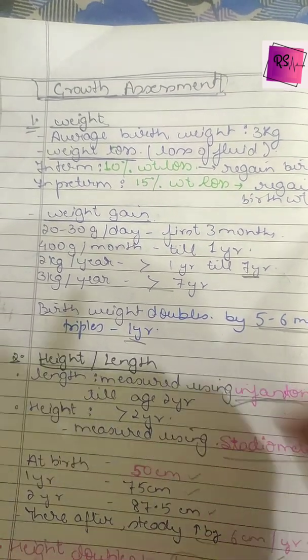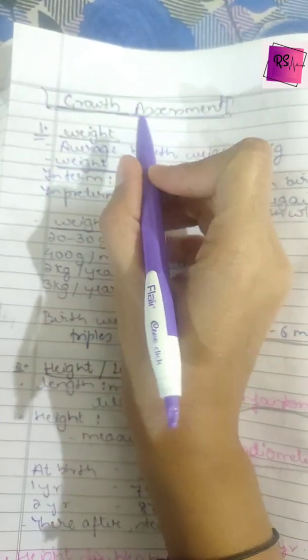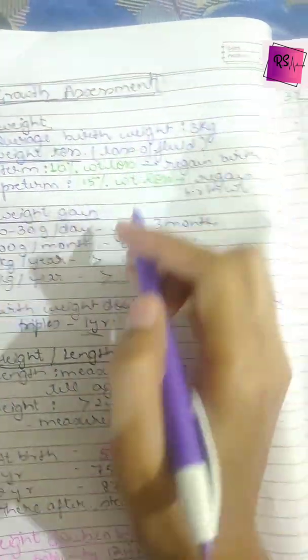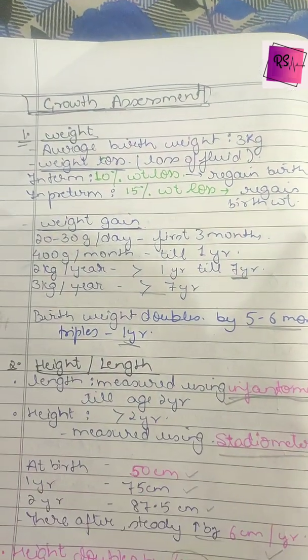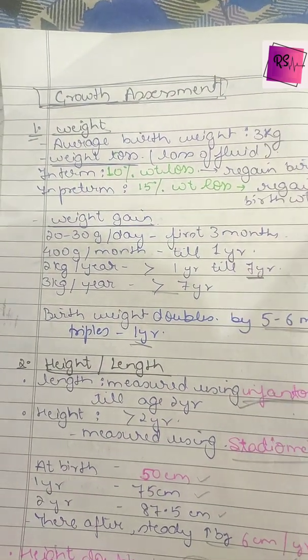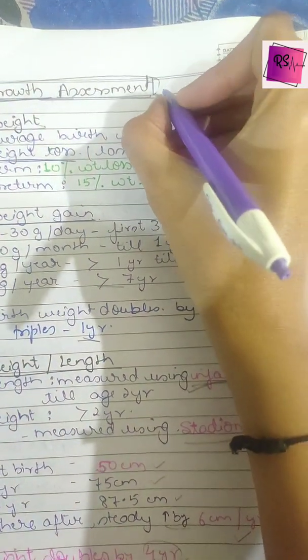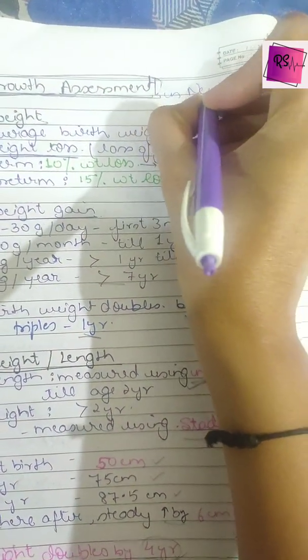Hello friends, so now we are going to study about the growth assessment in newborn. So there are four parameters, that is the weight, height, head circumference, chest circumference and mid-arm circumference. So there are total five parameters in the growth assessment in newborns.